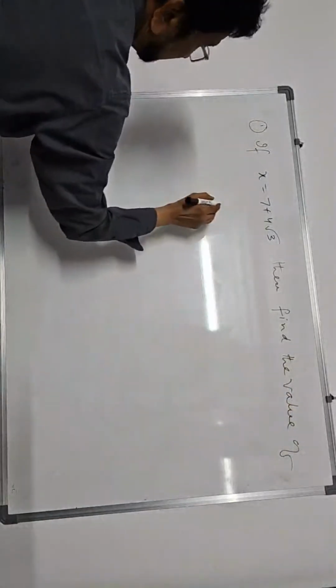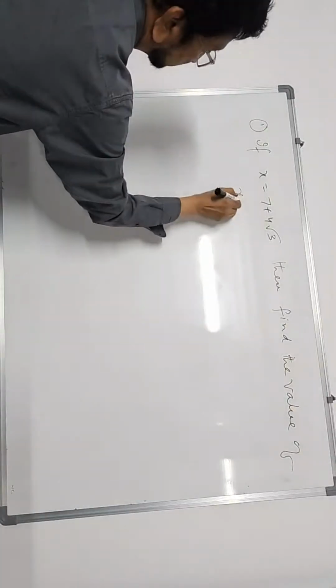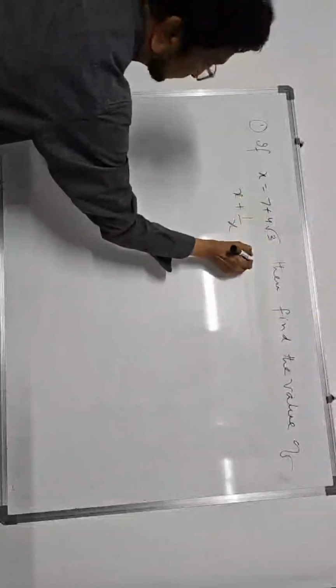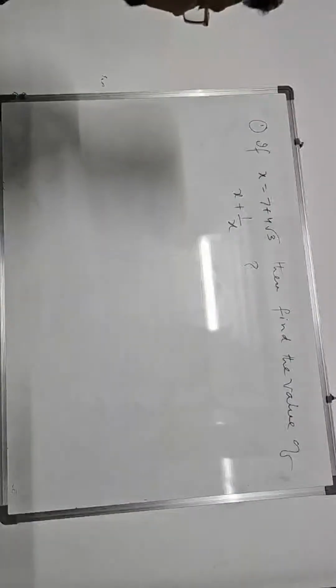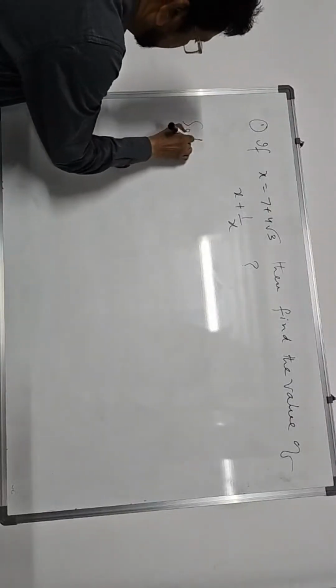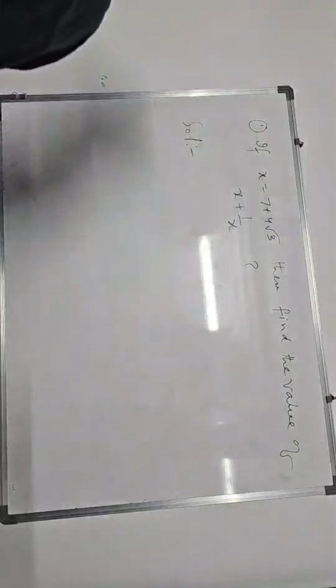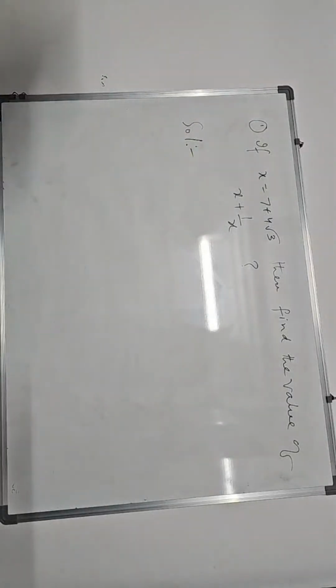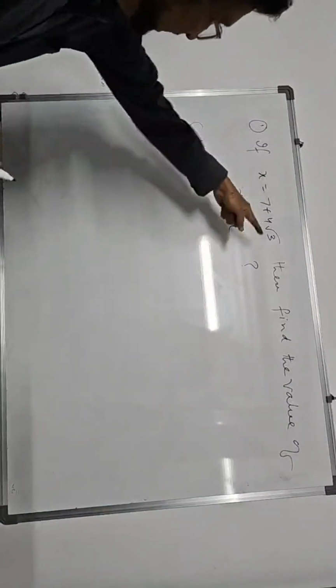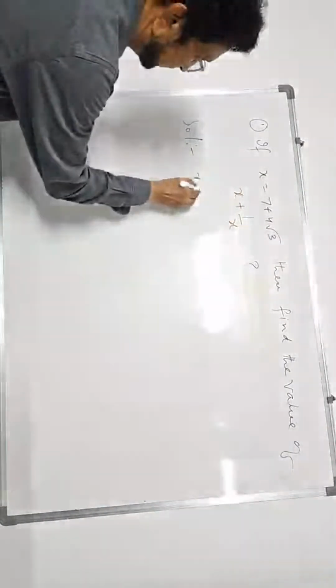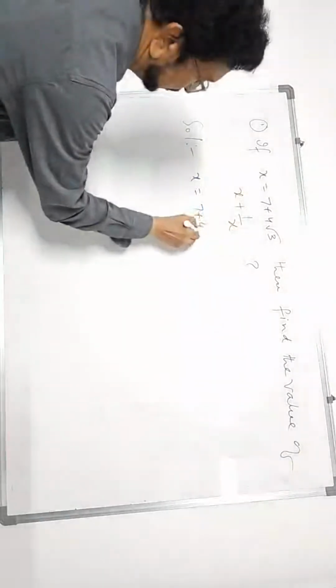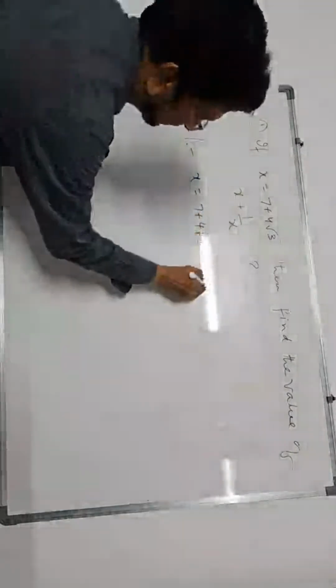x plus 1 by x. How much? For the solution we shall write, what is the solution of this problem? First you write x. What is x? 7 plus 4 square root 3. This is equation 1. This is the value of x.